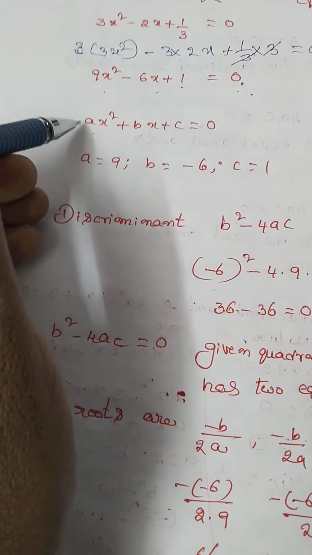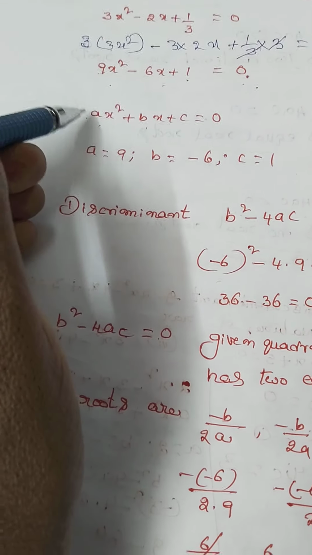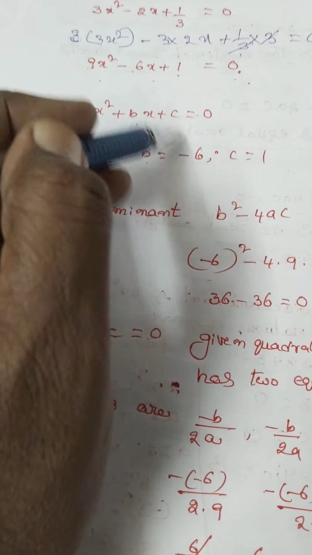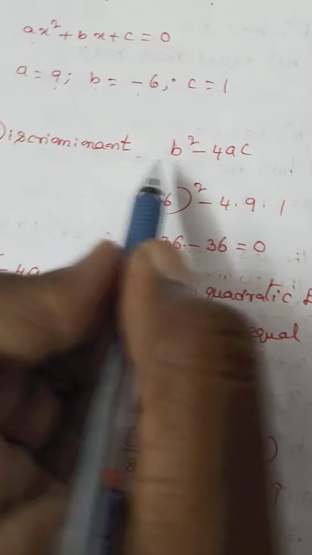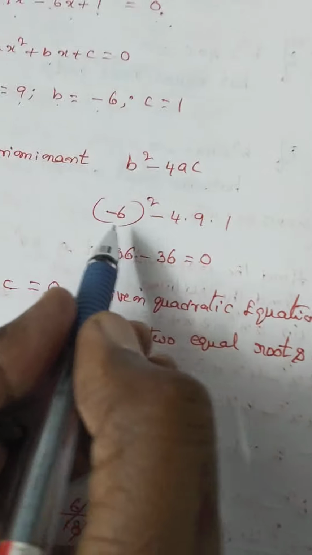Compare the general quadratic equation and the given equation. a is equal to 9, b is equal to minus 6, c is equal to 1. What is the discriminant formula? b² - 4ac.